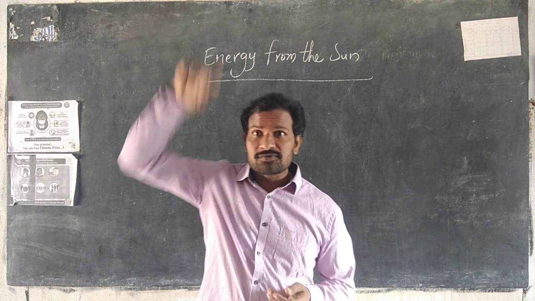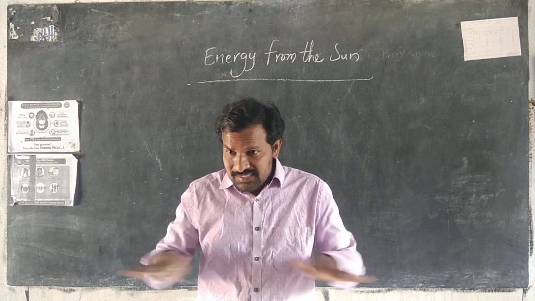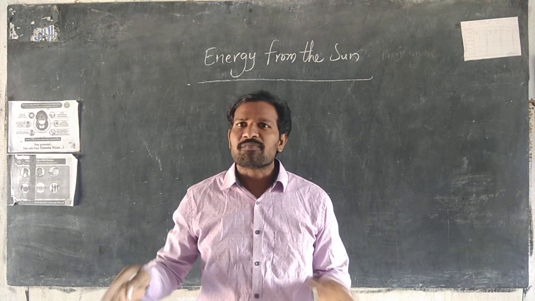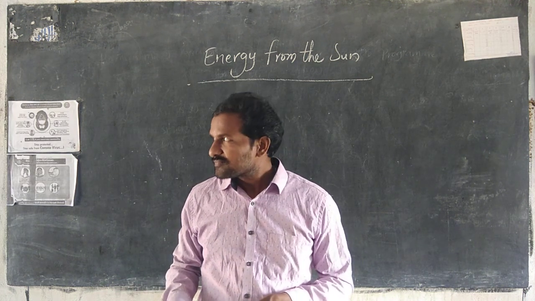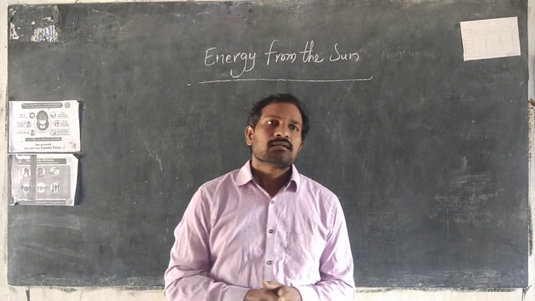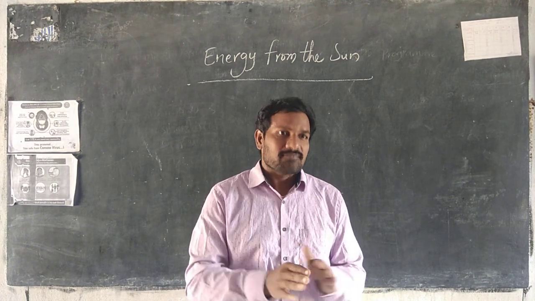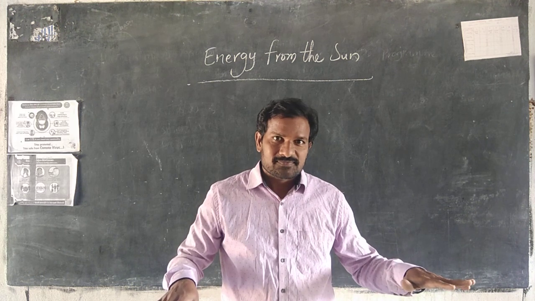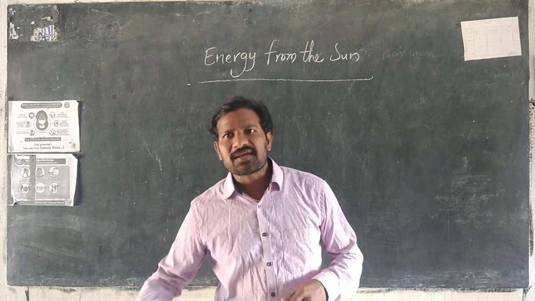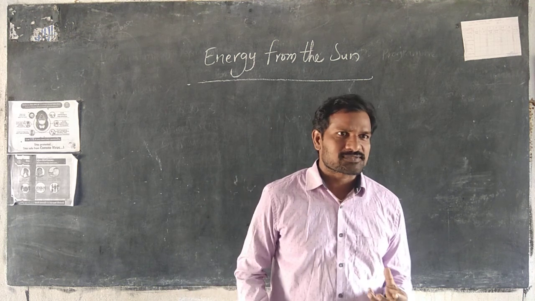We can see that the earth's surface is not flat. There are so many fluctuations. On the land, the earth's surface is not flat. There are so many fluctuations like mountains, plateaus, plains, and deep valleys. We know very well about these landforms from the previous class.